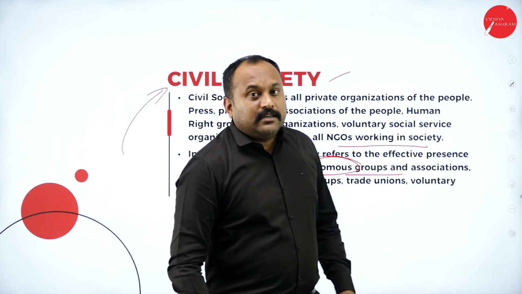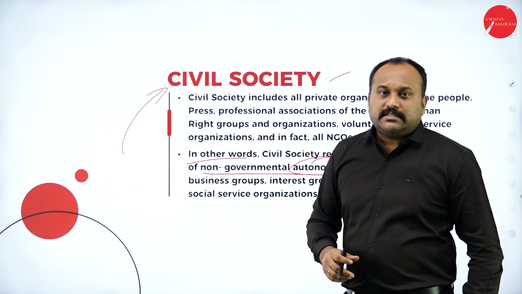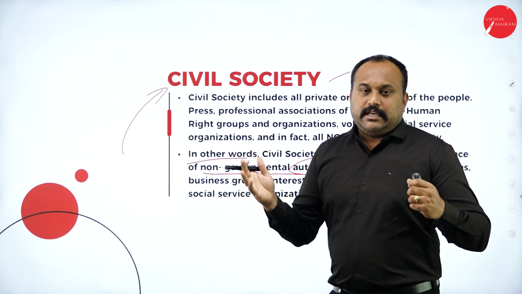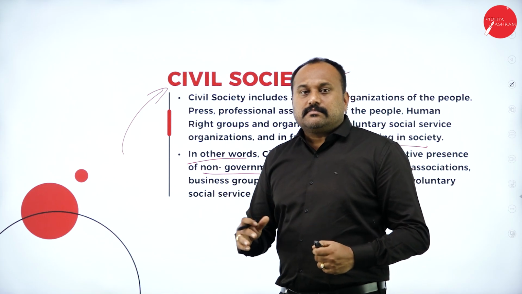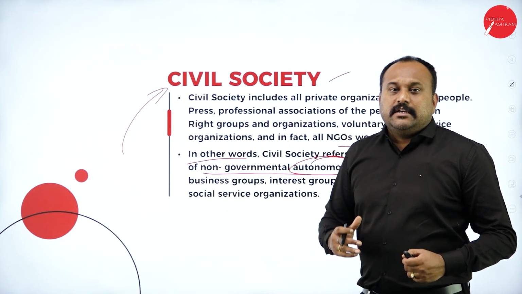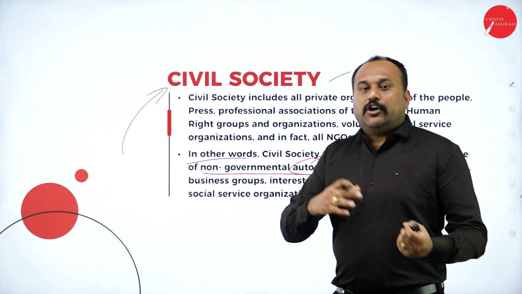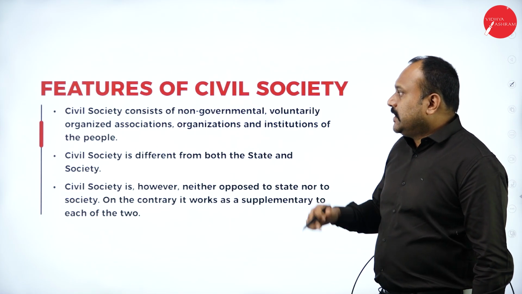They will have a kind of objective, that is to uphold the government, to uphold the country, to uphold the people. They have their own perspectives and their own objectives to do something for the society. That is what the civil society does.